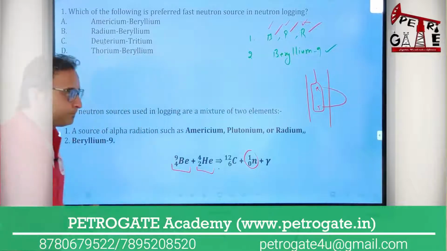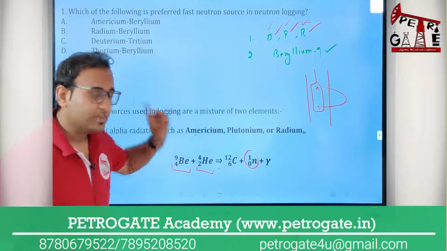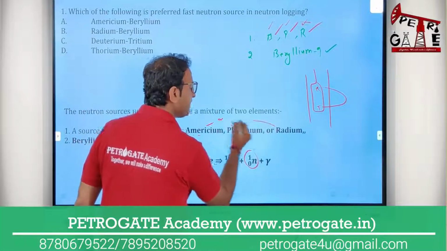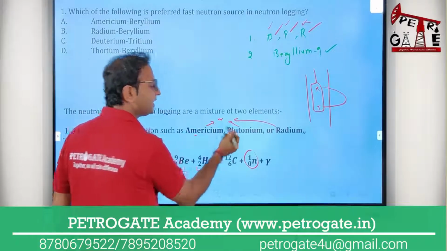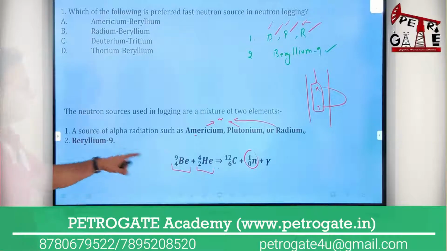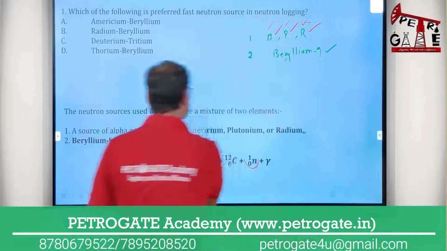No problem. Okay, so now the thing is that sir, कि there is 1 2 3, इनमें से मुझे एक चाहिए जो मुझे अल्फा पार्टिकल देगा, and that alpha particle will react or collide with the beryllium. So with beryllium 9, you will get the neutron. No problem, sir. Now the question is different here.